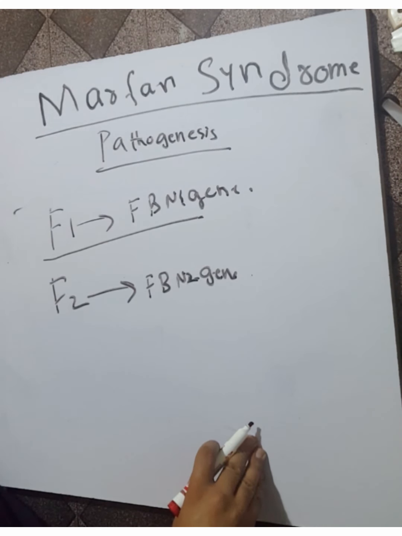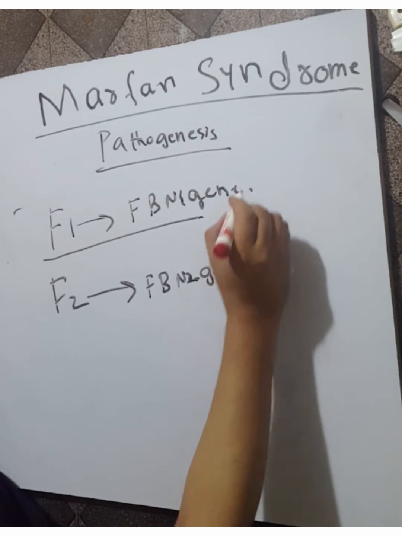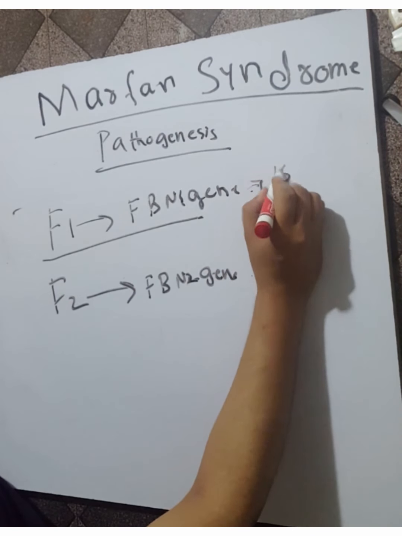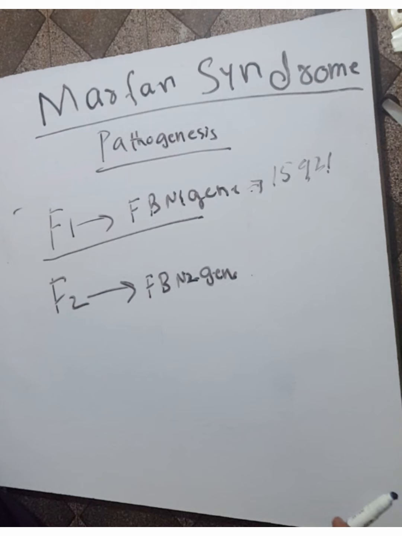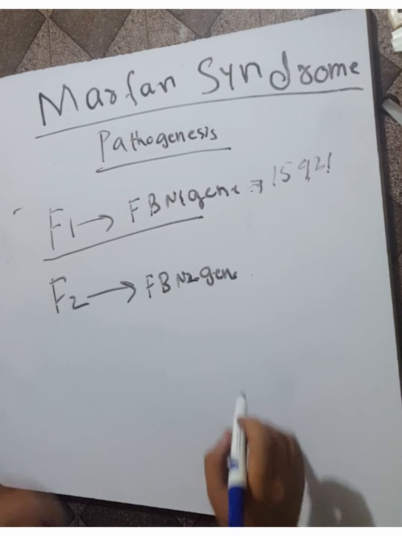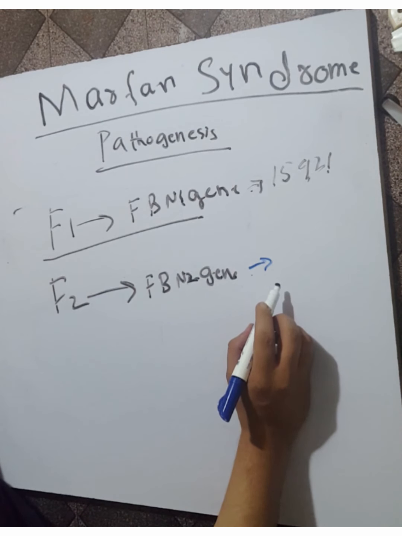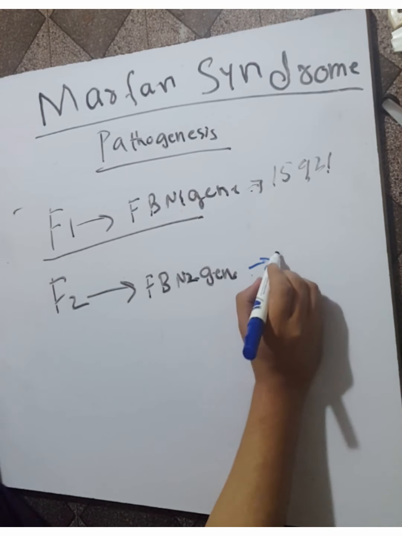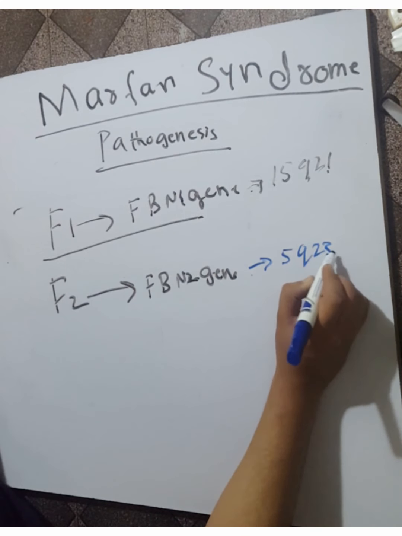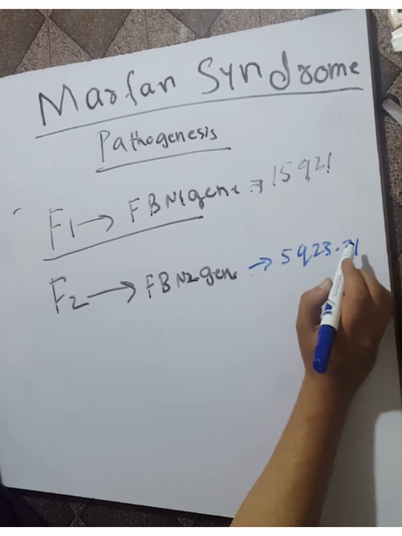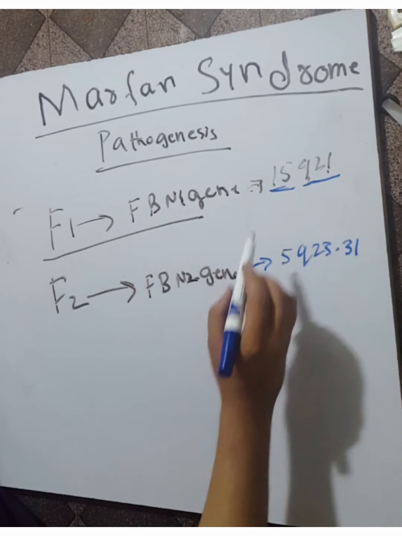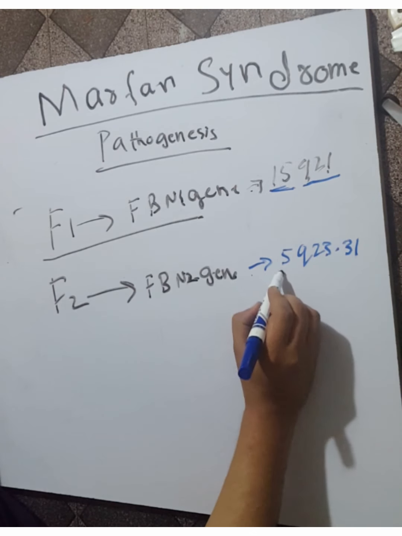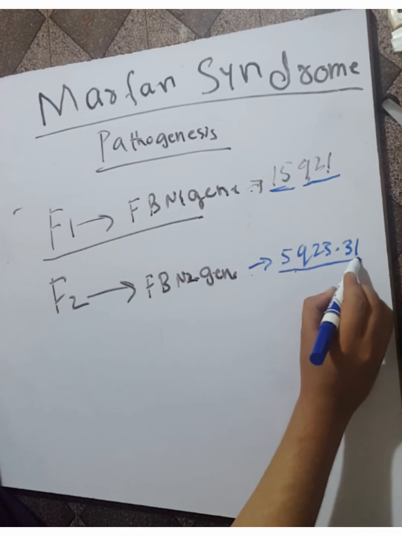These genes are present on chromosomes. The FBN1 gene is present on chromosome number 15 at q21. The fibrillin 2 gene, the FBN2 gene, is present on chromosome number 5 at q23.31.